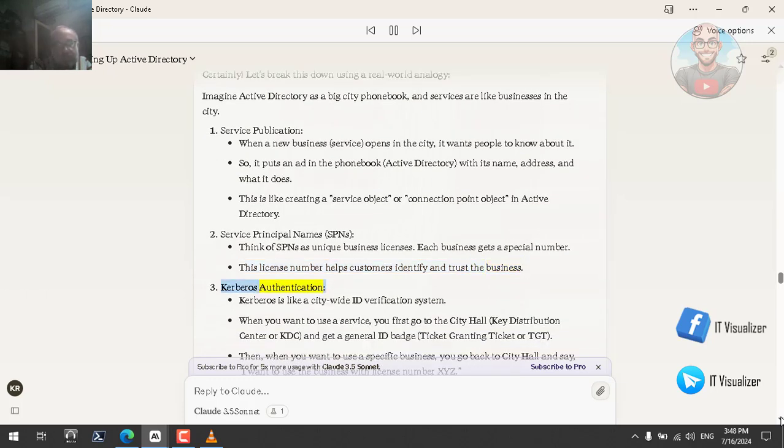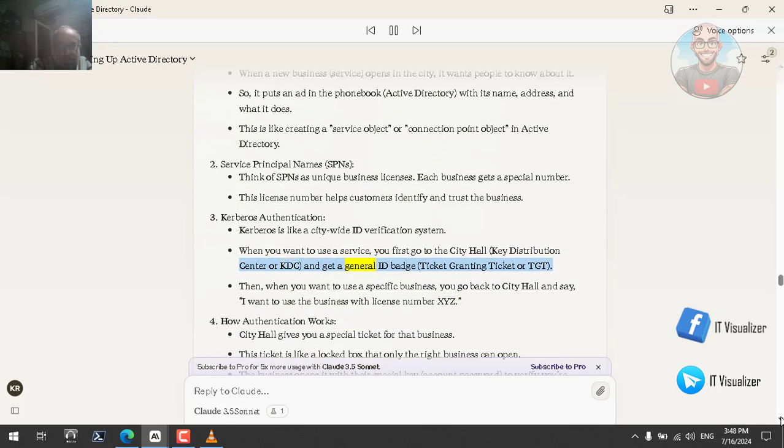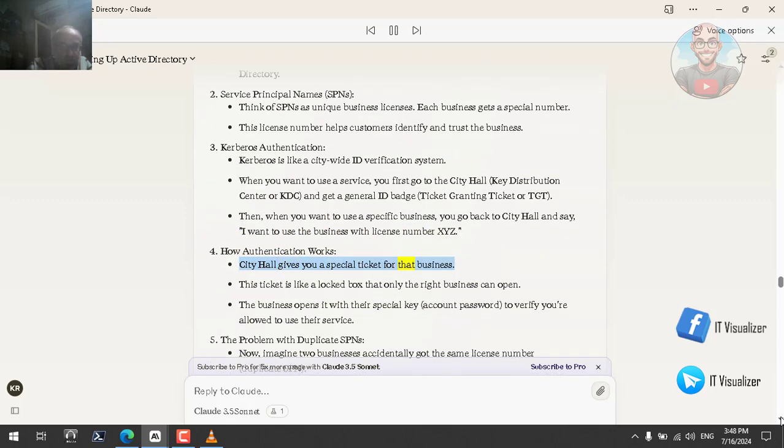Kerberos authentication. Kerberos is like a city-wide ID verification system. When you want to use a service, you first go to the City Hall, Key Distribution Center or KDC, and get a general ID badge, Ticket Granting Ticket or TGT. Then, when you want to use a specific business, you go back to City Hall and say, I want to use the business with license number XYZ. How authentication works. City Hall gives you a special ticket for that business. This ticket is like a locked box that only the right business can open. The business opens it with their special key, the account password, to verify you're allowed to use their service.